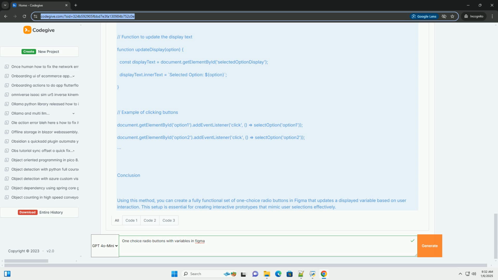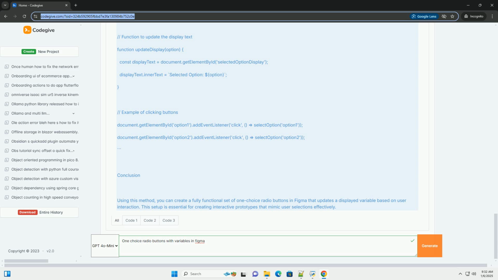Step 4. Testing the prototype. 1. Preview your prototype. Click on the Present button in the top right corner of Figma. Test the radio buttons by clicking on each one and observing the changes in the displayed text.